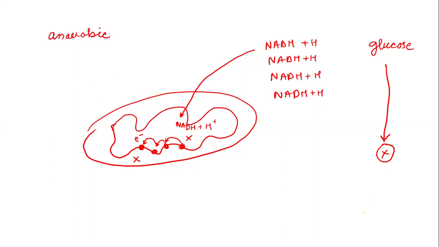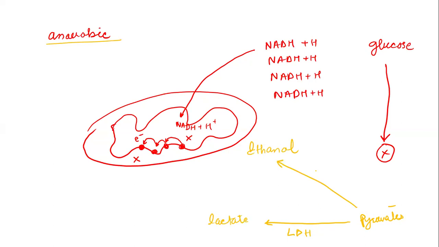Some of the pyruvate which is produced by glycolysis will be converted into lactate or ethanol. It means pyruvate in anaerobic conditions will not move to the mitochondrial matrix. It will not be converted into acetyl coenzyme A, but it will stay inside the cytosol, where by the action of enzymes like lactate dehydrogenase or alcohol dehydrogenase, it will be reduced to lactate.